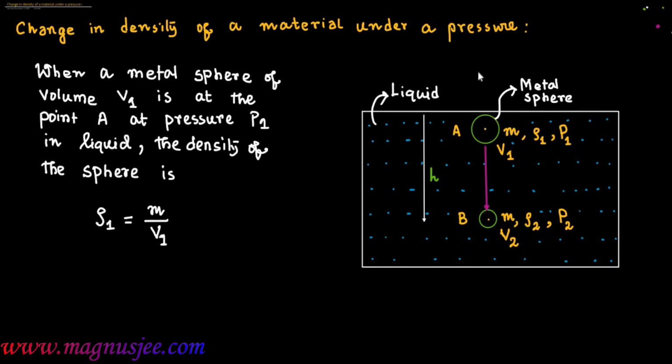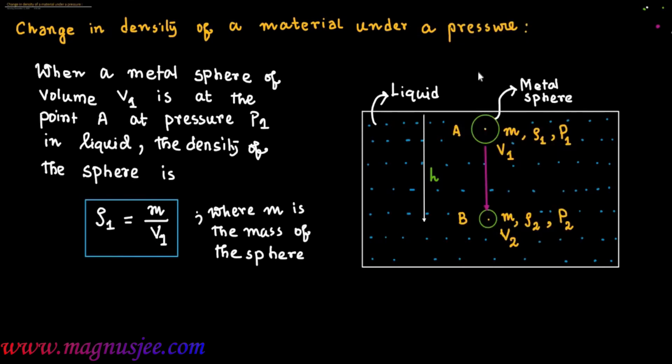So this is the liquid, and the metal sphere is immersed in the liquid at the point A, where m is the mass of the metal sphere, and this mass will remain constant. ρ1 equal m by V1, which is equation 1. That is the initial density of the metal sphere at the point A inside the liquid.